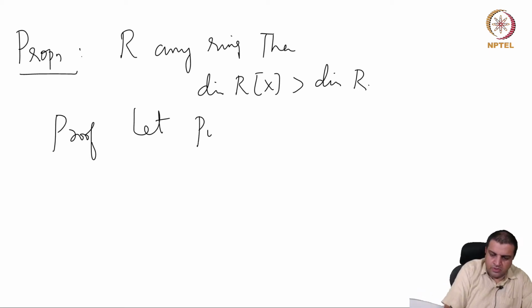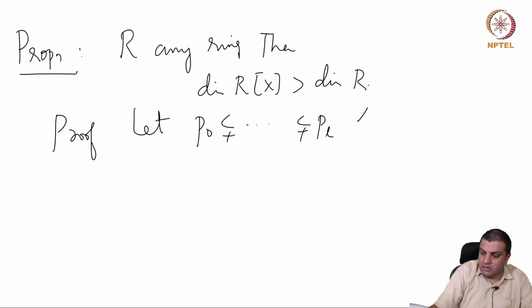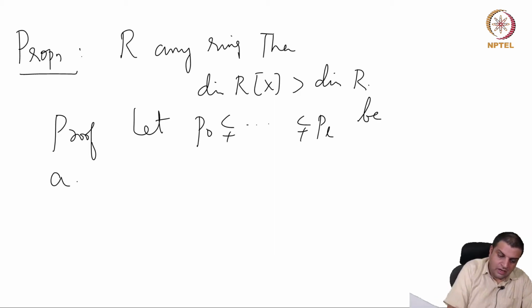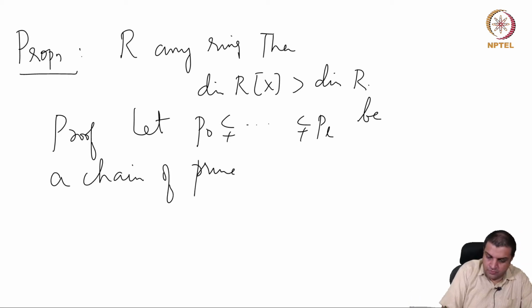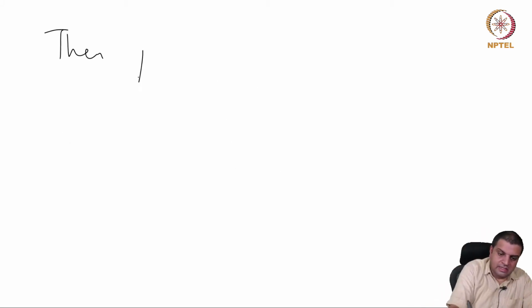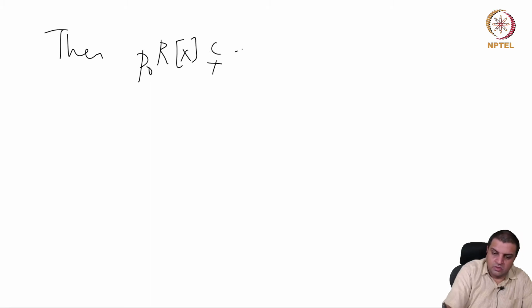Let P0 through Pl be a chain of primes in R. Then it's easy to check that we get P0 extended to R[x], through Pl extended to R[x].